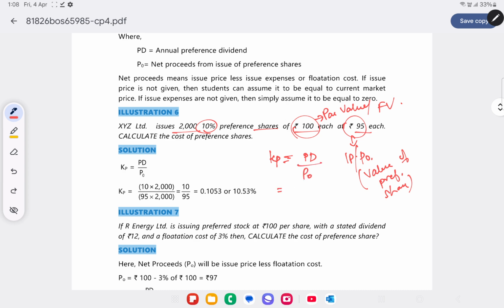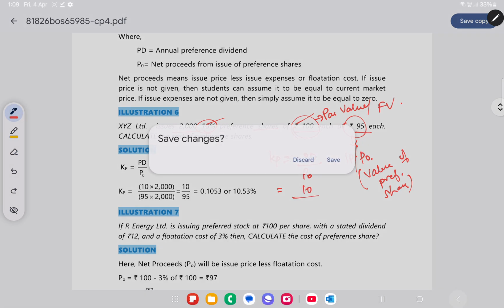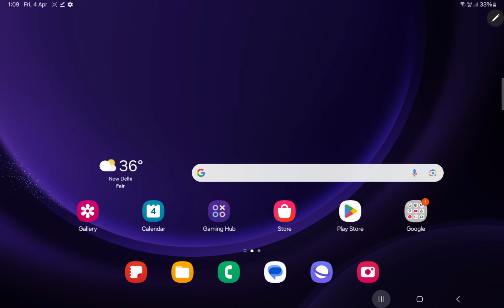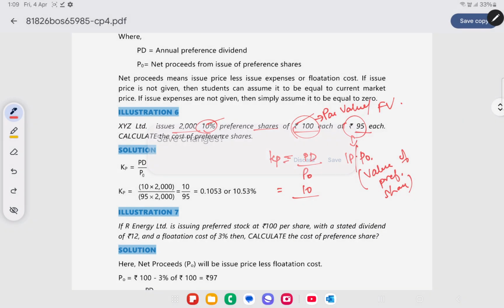How much is the preference dividend? It's 100 into 10%. You will always calculate the dividend or interest on the face value only. So it will be 100 into 10%, that is 10, divided by the P0 value of the preference shares, which is 95. That should be equal to 10.53%.